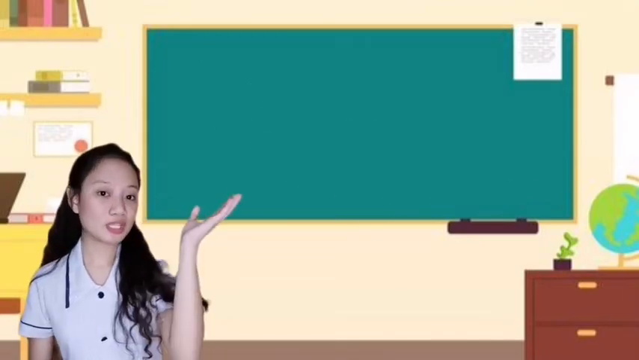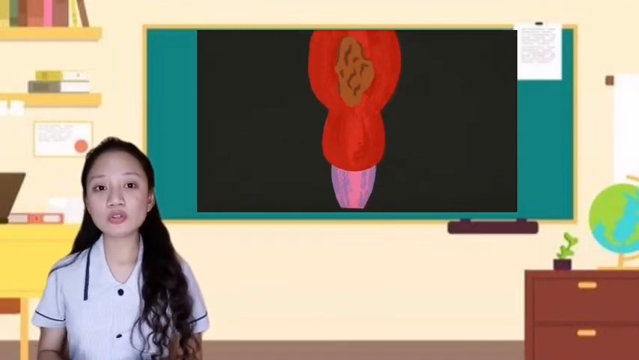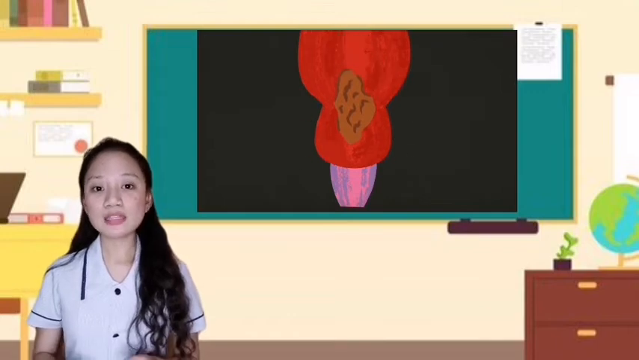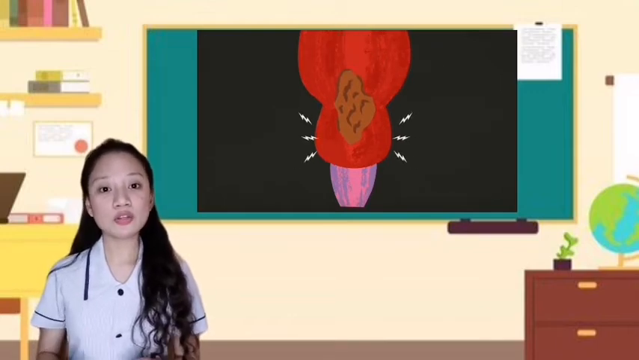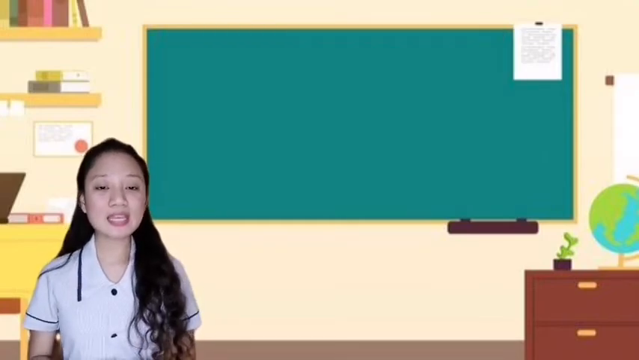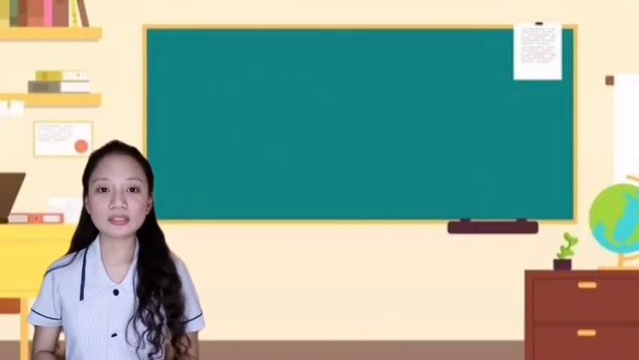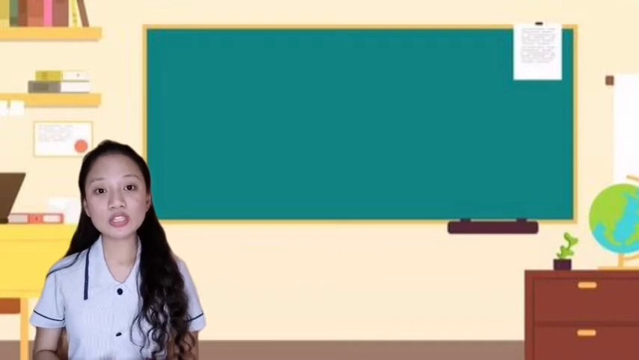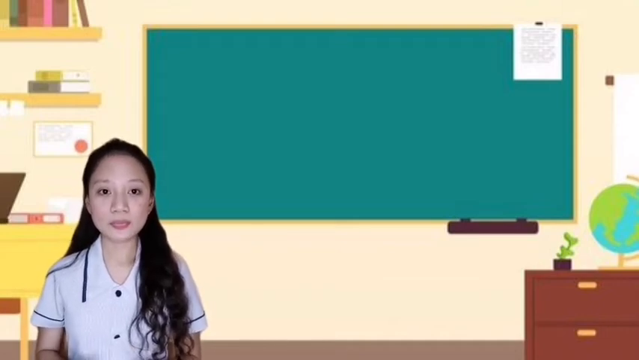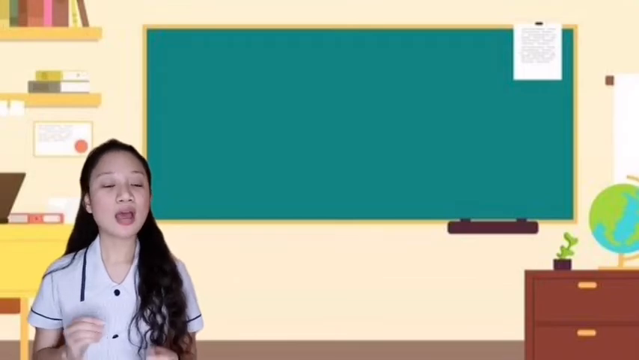Then we have the rectum. The lower end of your large intestine, the rectum, stores stool until it pushes stool out of your anus during a bowel movement. And lastly is the anus, the end of our gastrointestinal tract. If the rectum is full, the internal anal sphincter relaxes, then pushes our stool from the rectum out to the anal canal. And that is the end of our mechanical digestion.